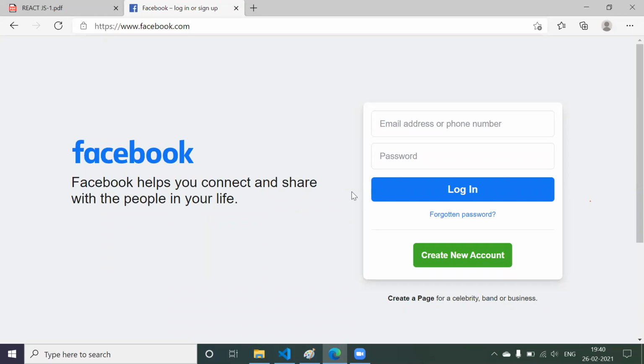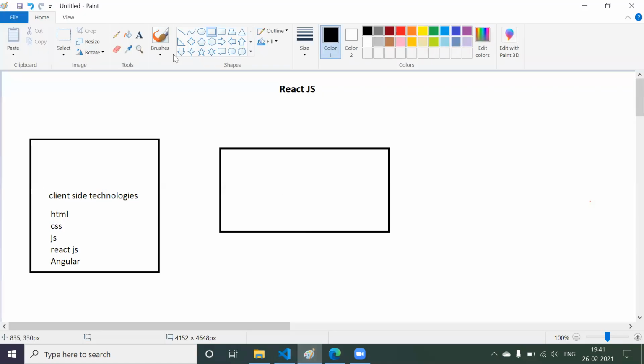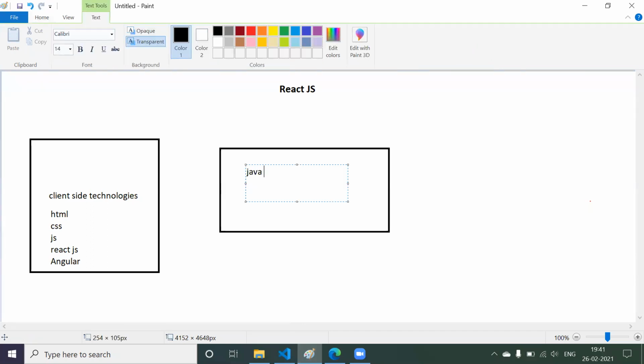That type of validation, or the data, whenever you log in to Facebook, you have to get your profile. So your name, your photos, your posts, all that data will be stored somewhere. From there you have to fetch it and show it on your web page, right? So all this operation will be done by server side technologies. So what are the server side technologies that you are going to use? For example, Java, then .NET or Python, right? These are the basic examples.